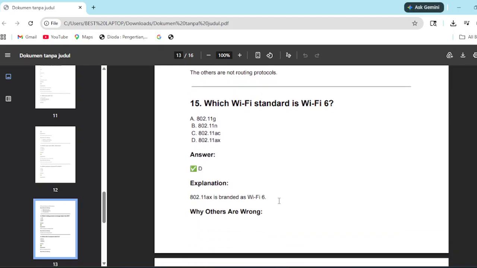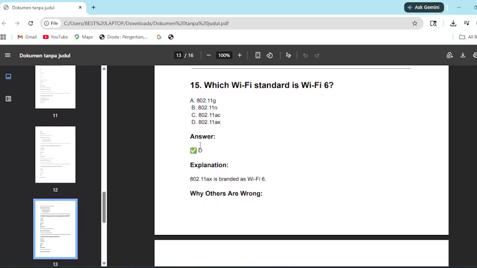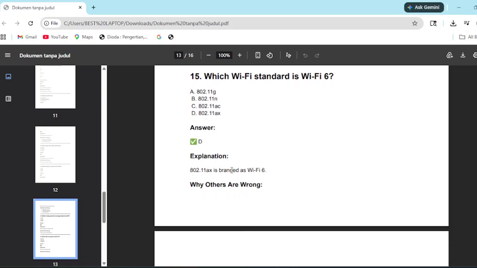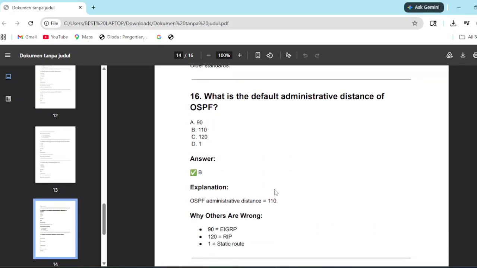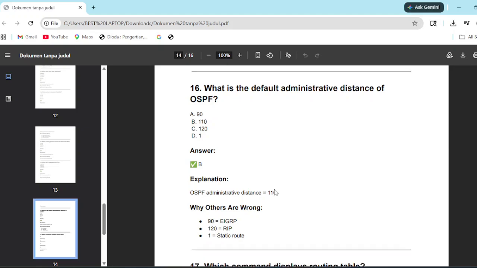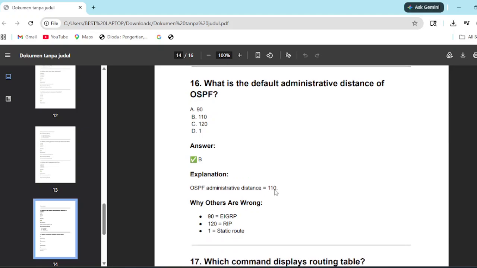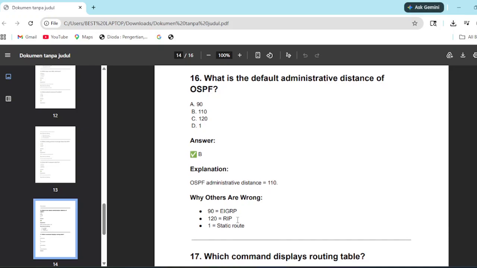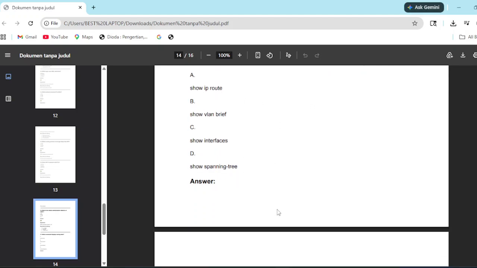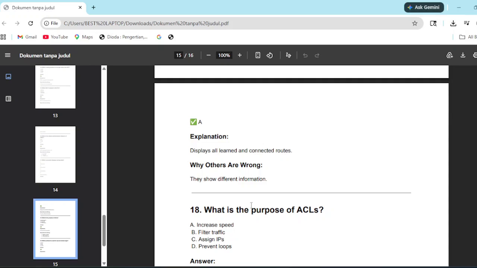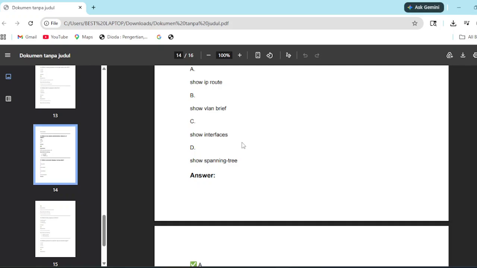Which standard is Wi-Fi 6? The answer was D, 802.11ax, because 802.11ax is branded as Wi-Fi 6 and the others are old standards. And 16: what is the default administrative distance of OSPF? The answer was B, 110. 90 is EIGRP, 120 is RIP, and 1 is a static route. Display the routing table: show ip route. The rest are different kinds of commands: show vlan, show interface, and show stp.